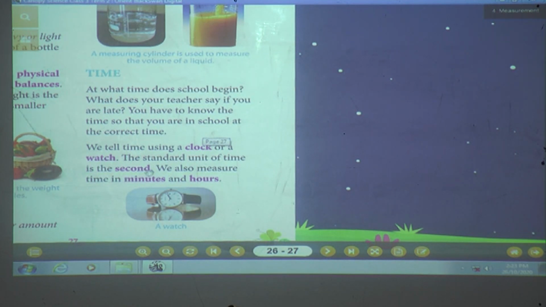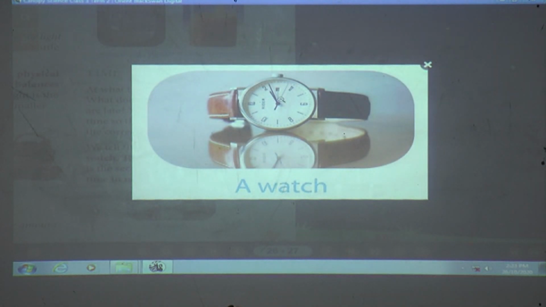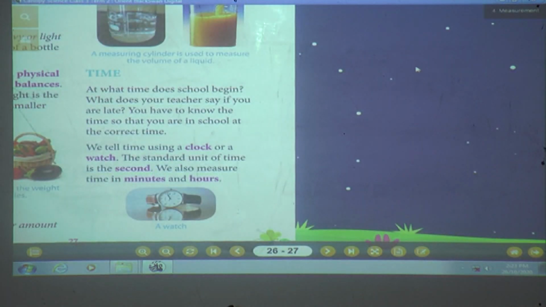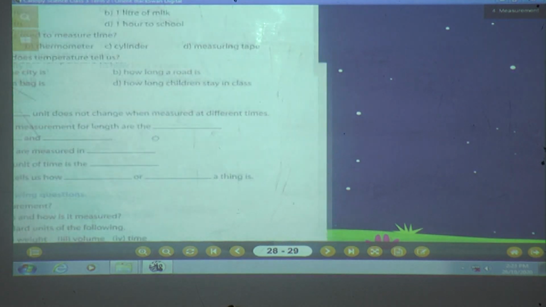So we measure time in minutes and hours. Understood? When the second hand moves properly, the minute hand and the hour hand will change automatically. So the second hand is very important in the watch or clock. With that, these hands will move and you can measure the time. Clear? So what is the standard unit of time? Second. Understood? Clear? Yes. Now we'll move to the next point.